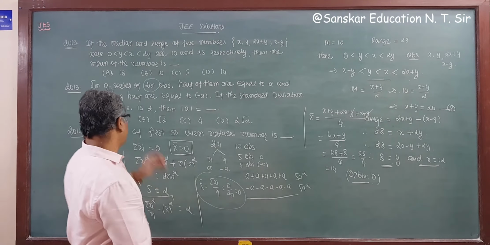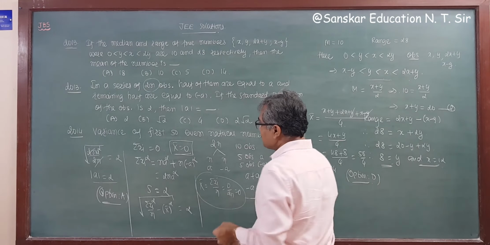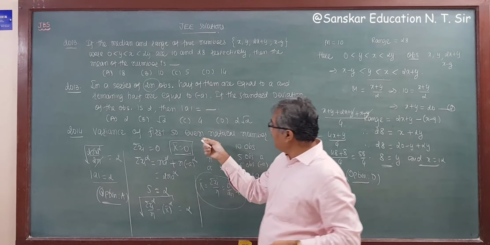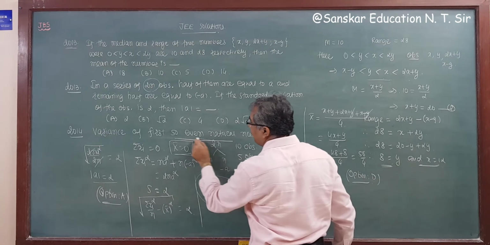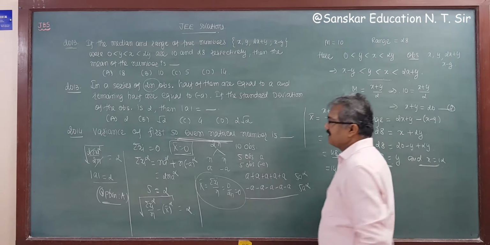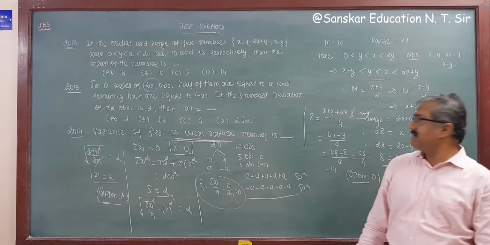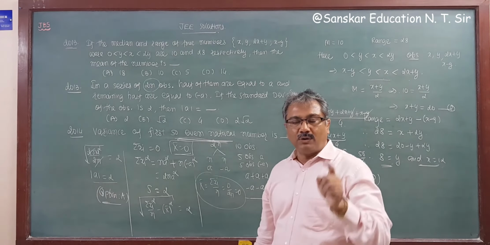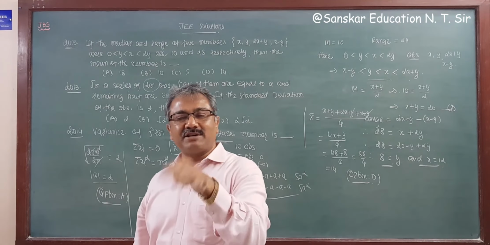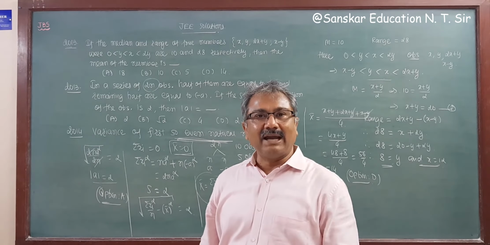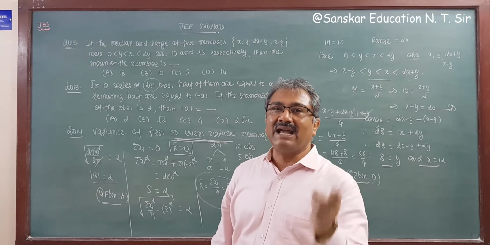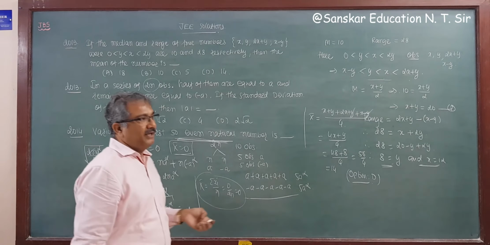Right? Now next, the last question: variance of the first 50 even natural numbers. See, 50 even natural numbers are given, and you know the variance of the first n natural numbers is n square minus 1 by 12, and for even natural numbers it is n square minus 1 by 3.